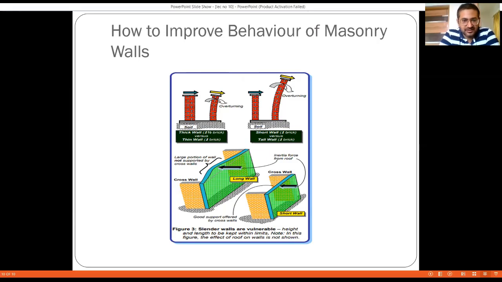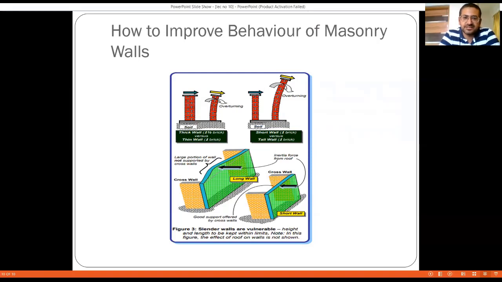In the same way, here it is shown that when the length of the wall is too much, that is, too long, then it is also likely to fail in the weak direction, that is, out of plane bending. So the length of the wall should be kept in appropriate ratio with its thickness, and if necessary, then a cross wall should be introduced, which is shown in figure B.